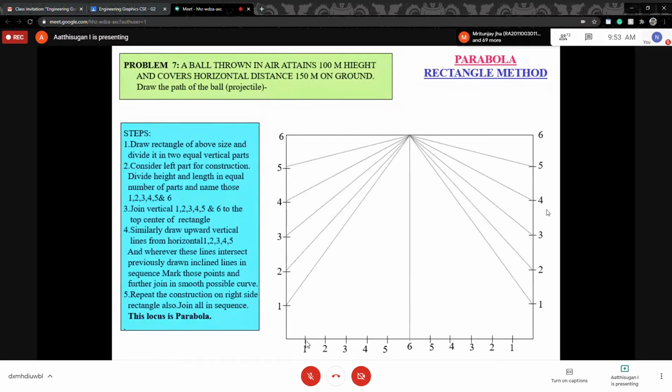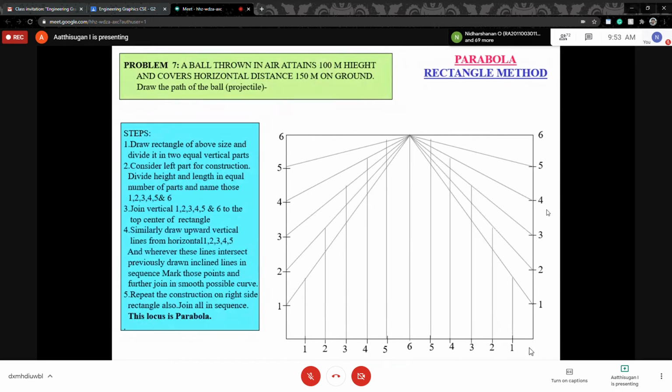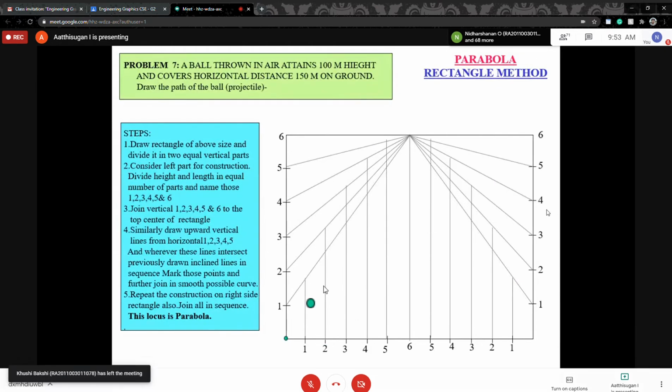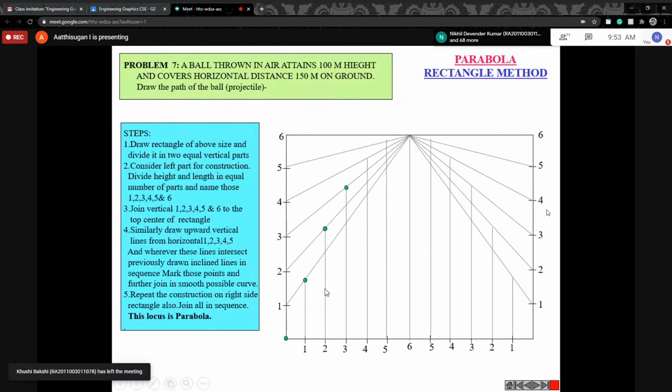Next step is from the first point, draw a straight line up to this first line. See, that's why I gave a number here: 1 to 1. Similarly, 2 up to this 2. Then 3 to 3, 4 to 4, then 5 to 5, straight vertical lines. Similarly, do it for this side also: 5, 4, 3, 2, and 1. Then mark all the intersection points.